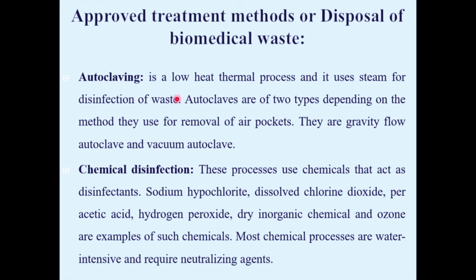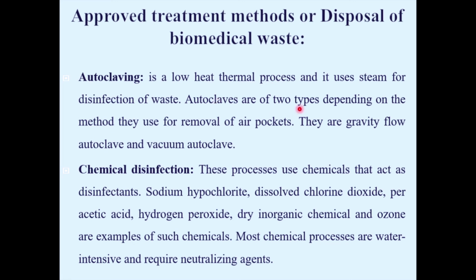It is a low-heat thermal process that uses steam for disinfection of the waste. The materials in the yellow bag have infectious substances, such as blood transfusion tubing or needles. We can't throw them as such. They should be treated with steam.